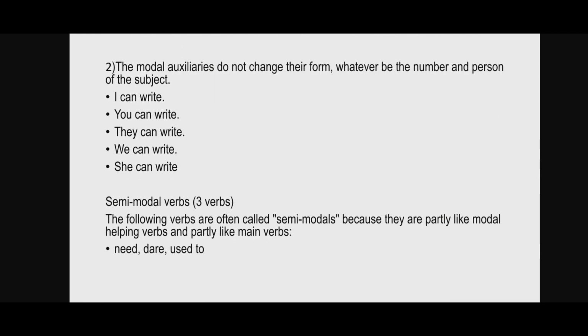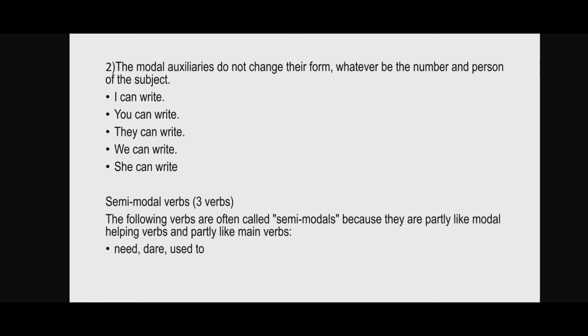And these modal auxiliaries do not change their form whatever be the number and person of the subject. Usually verbs change their forms according to the subject. Now for example, I can ride, she can ride and they can ride. Here can is the modal and the same with all the subjects. Now need, dare, used to are known as semi-modal verbs.